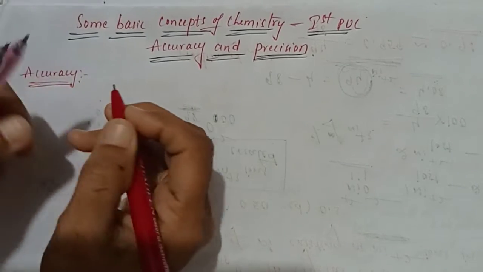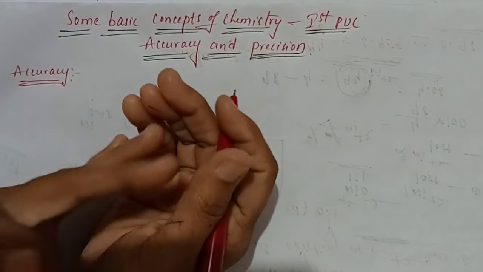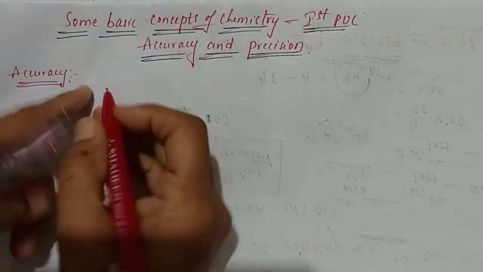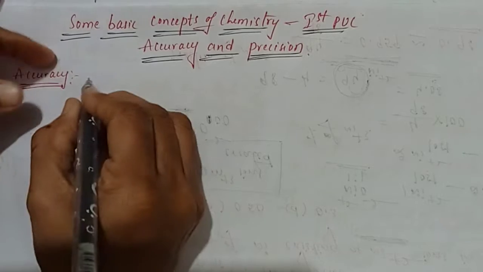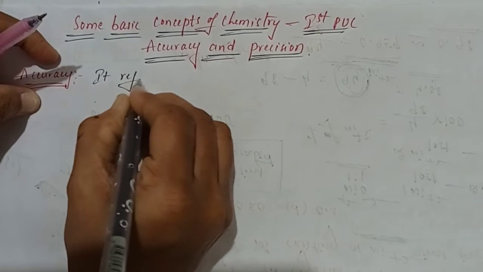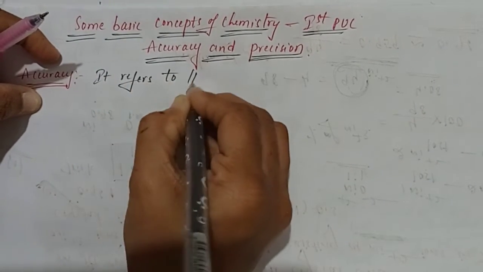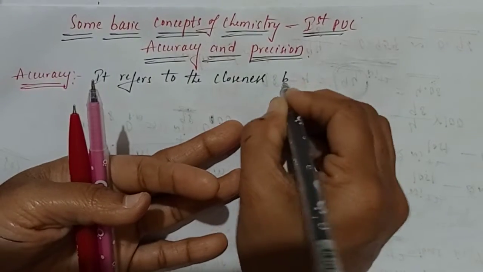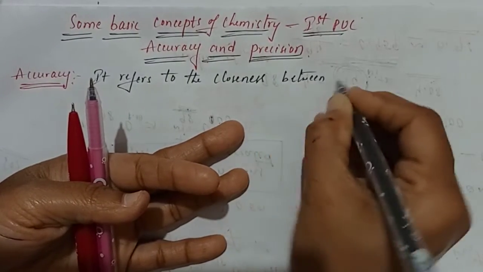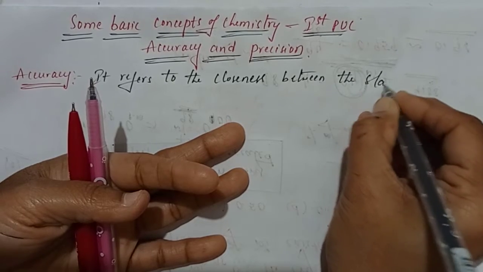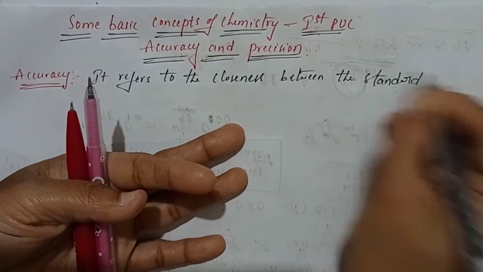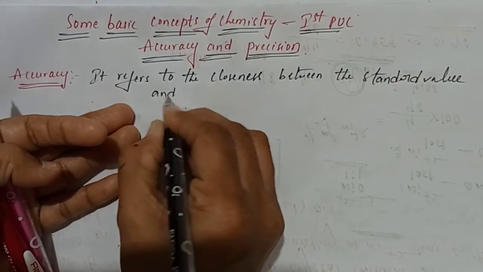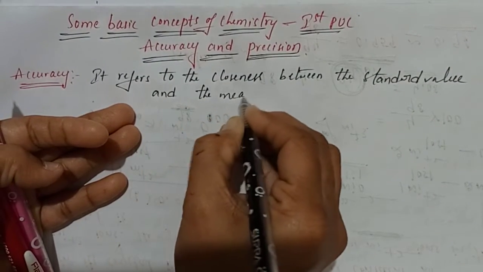Accuracy. What is accuracy, students? It refers to the closeness between the standard value and the measured value. What is the definition, students? It refers to the closeness between the standard value and the measured value. Clear?